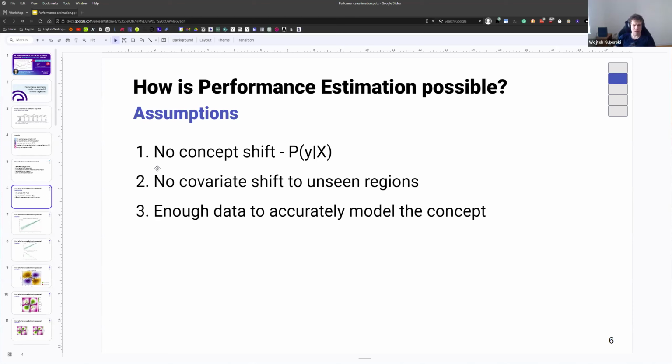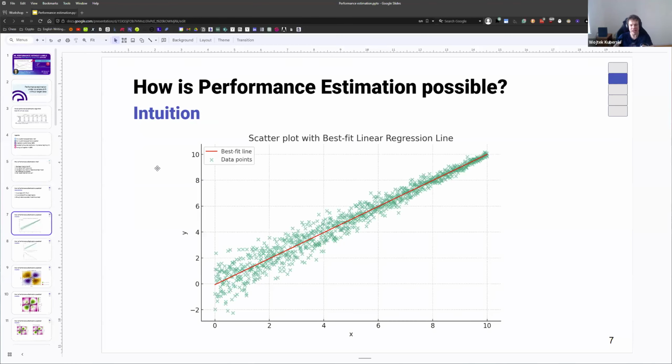And then we need to also assume that there's enough data to accurately model the concept, but this is kind of a given, since to deploy the model, we need to assume that we were able to accurately model that concept in the first place, so we can actually predict something. So these are the assumptions, and now let's go to the second part, which is how we can actually do it. Let's start with the intuition.